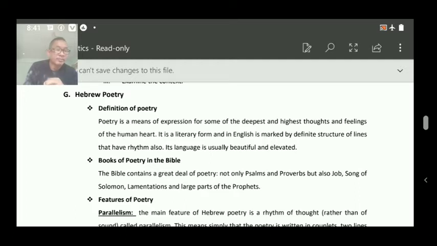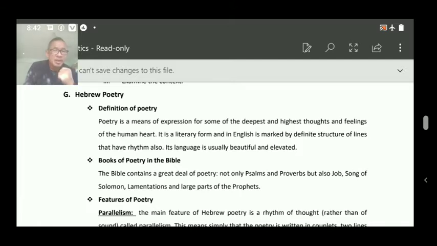And often rhyme. Rhyme is a thought expressed in verse. That we call rhyme. So English poetry is marked by these two, rhythm and rhyme. Its language is usually beautiful and elevated. That is English poetry.